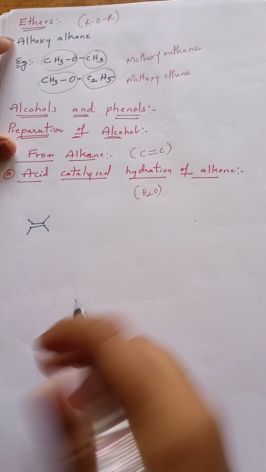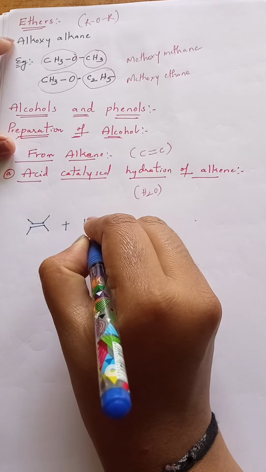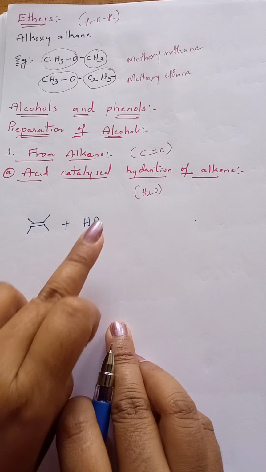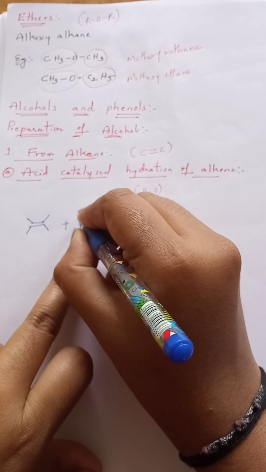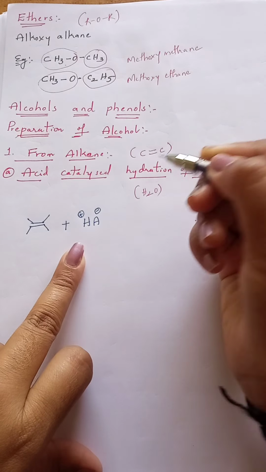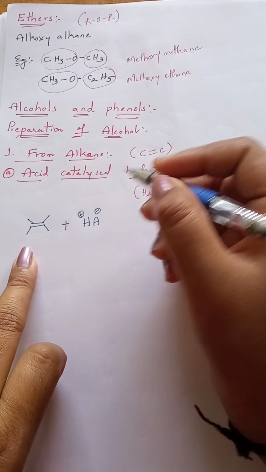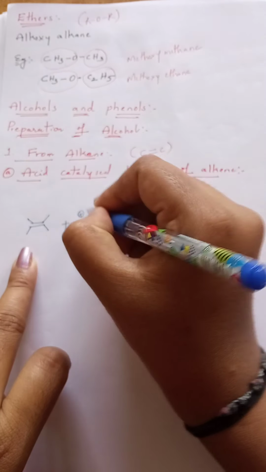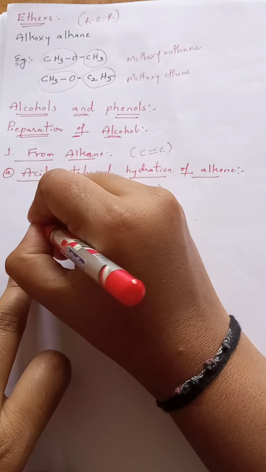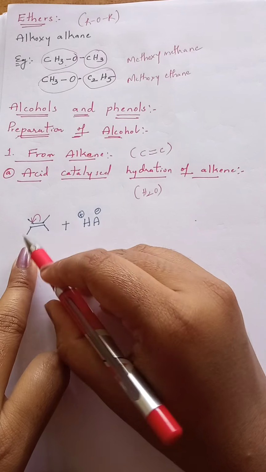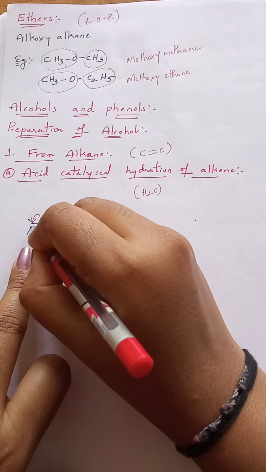Okay, this is an alkene, taken in bond line structure. When it reacts with an acid containing hydrogen, whenever the bond breaks between these two, it eliminates as H plus and the other part gets a negative charge. Now H plus should be added to the double bonded carbons. If you want to add this H plus to this carbon, slowly migrate the pi bond towards this carbon. Then electron density on this carbon increases, and it automatically attracts this H plus ion.